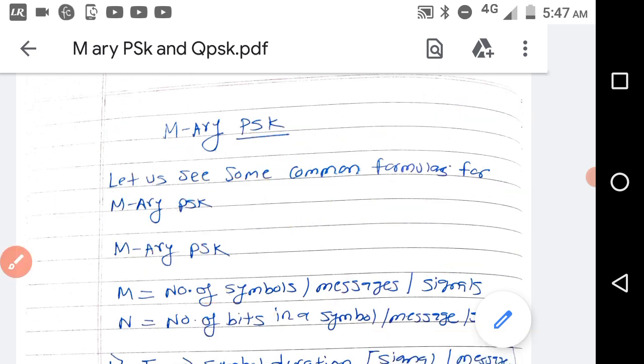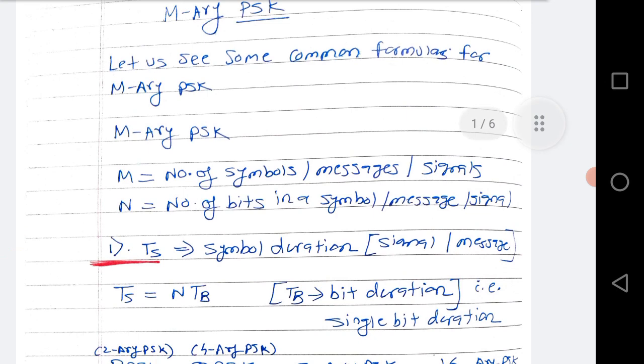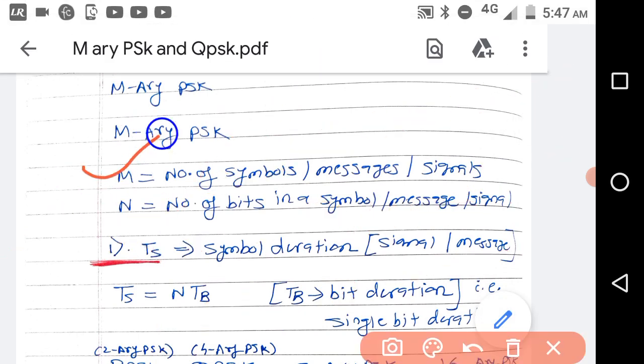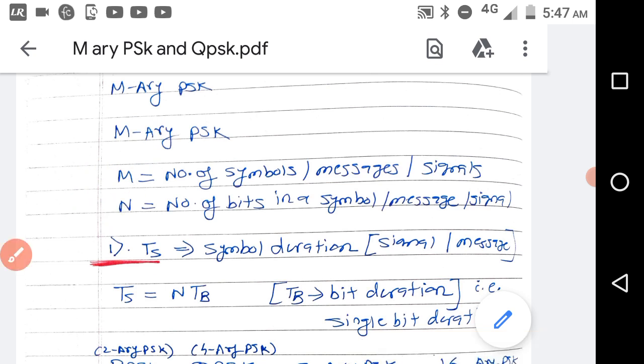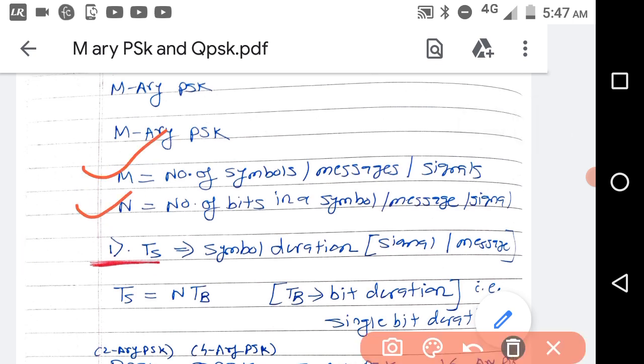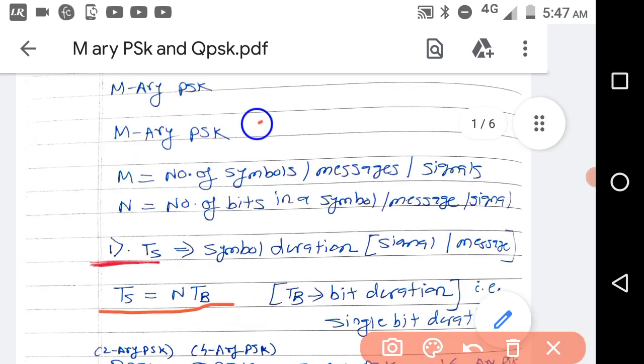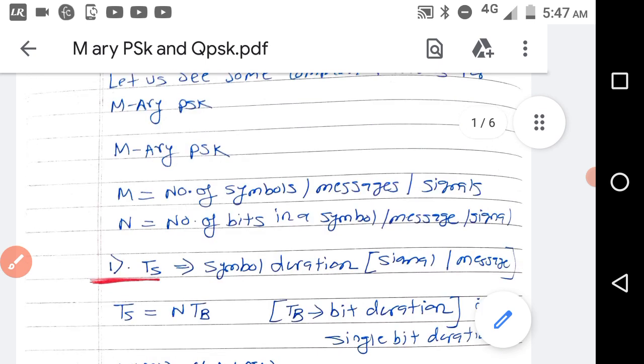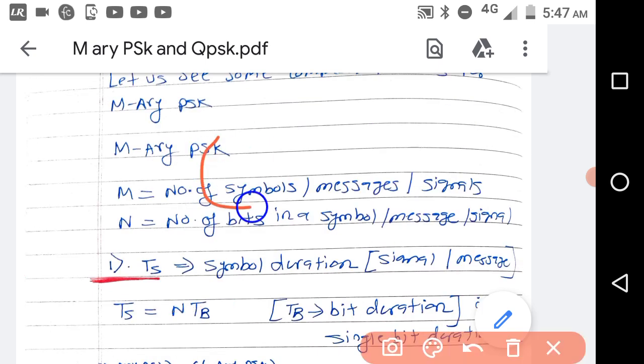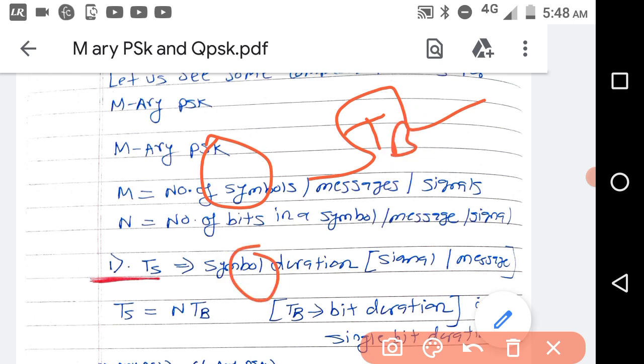So let us see about the terminology in MRA PSK. M is nothing but how many symbols or modulated signals are generated. N is number of bits. TS is equal to symbol duration is equal to NTB. When it is 1 bit, it has duration TB. That is called bit duration. If it is 2 bit, it has duration 2 TB.